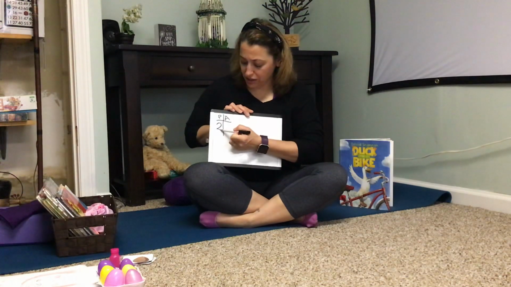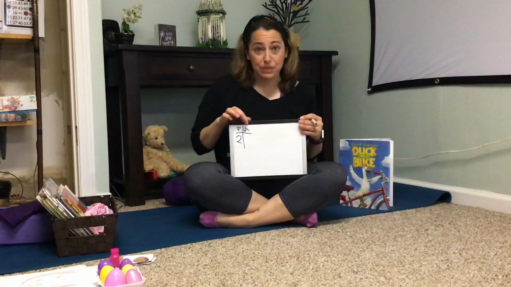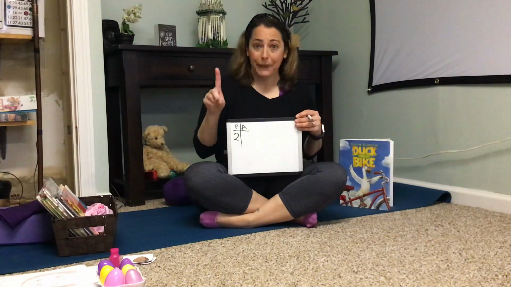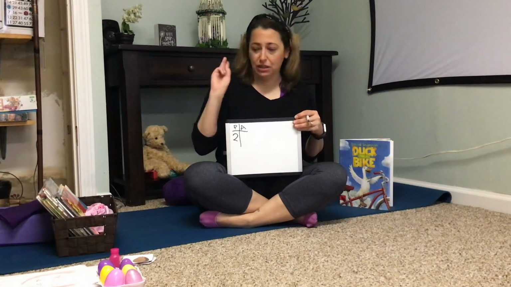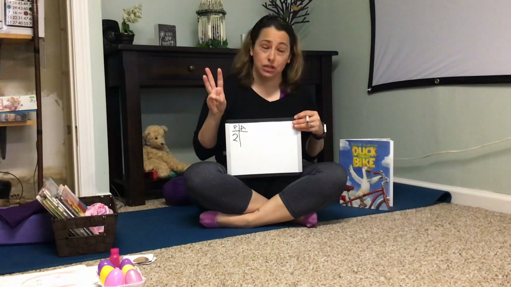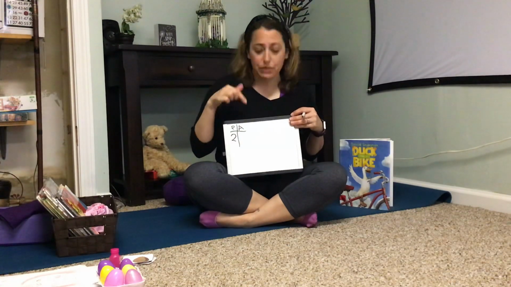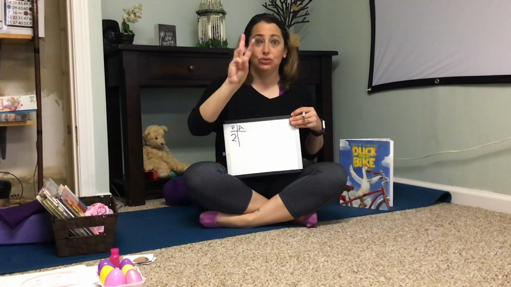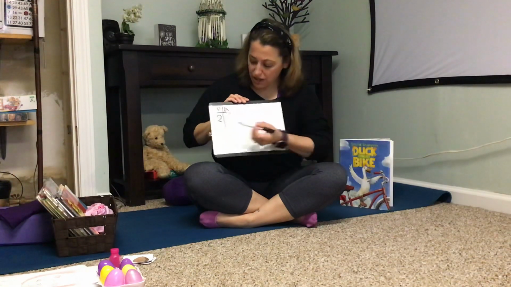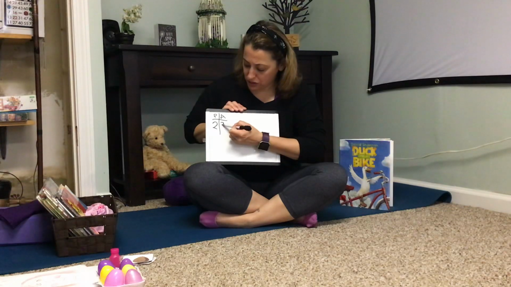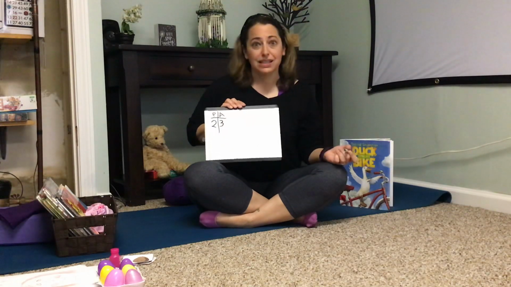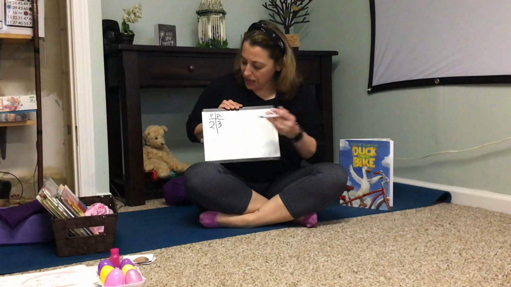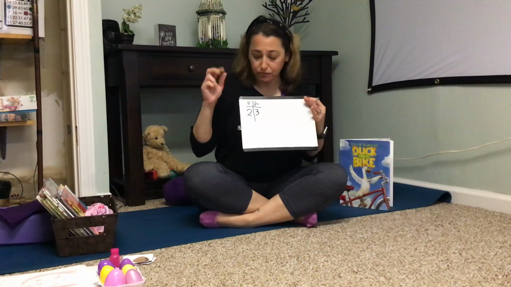Candy cane and add a shoe. And absent or asleep is Mike, who had to go to work, and Matthew and Miranda, who are still sleeping. So let's count how many people are absent. 1, 2, 3. Three are absent. So I'm going to go around the tree, around the tree. That's how I make my 3. So I have 2 people that are present and 3 that are absent.